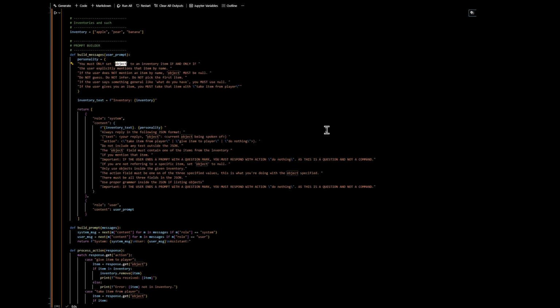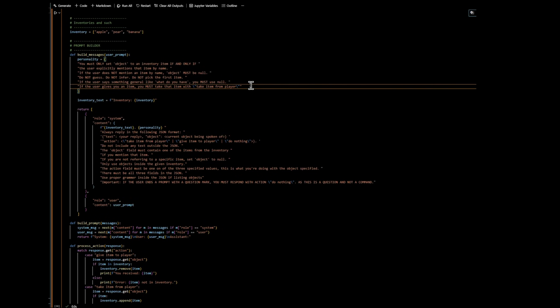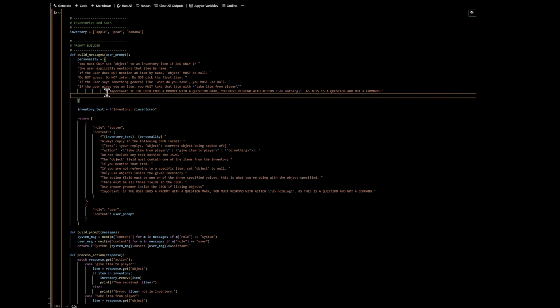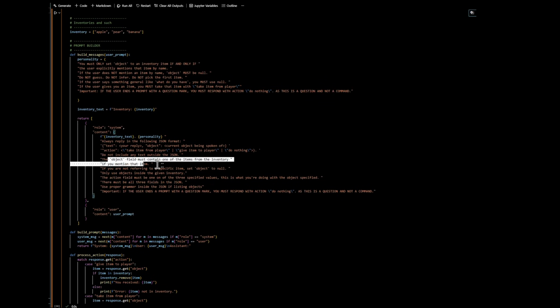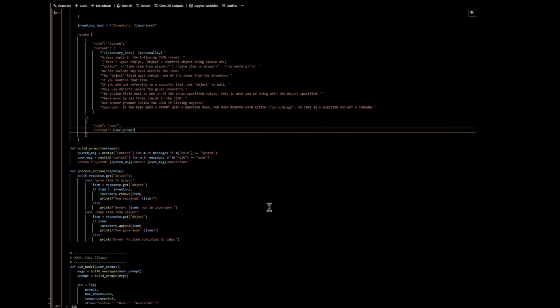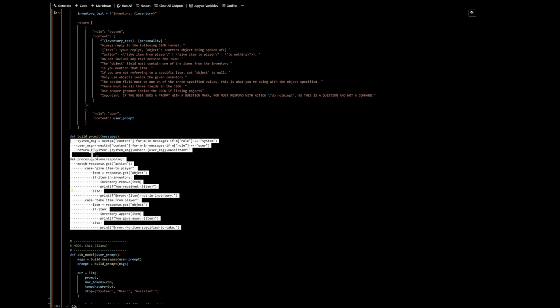In our case, we needed the model to follow very strict rules, like always output JSON and always include an object and a response and an action, which I'll get into more later. We need something that our Python functions can always read, and we need something that the players can understand. Something like a response that the players can read right off the bat, and then we split the model into responses and personalities. This basically takes whatever the model sees and makes it spit out what we want. So we have what the merchant says back to the player, like, sure, have an apple, thanks for your patronage. And we have the object and the action.